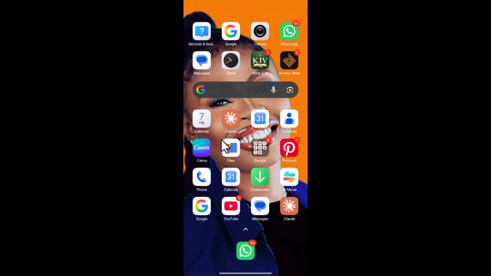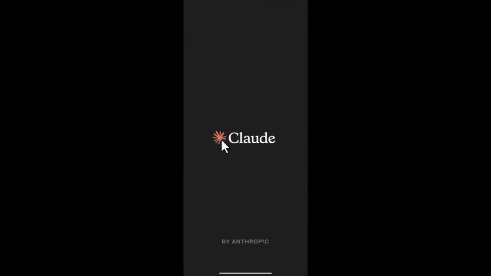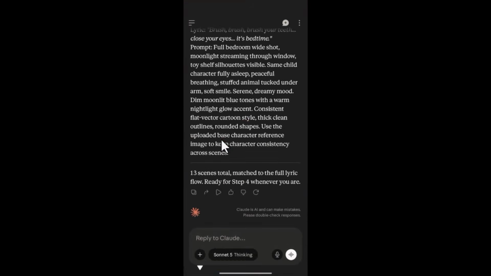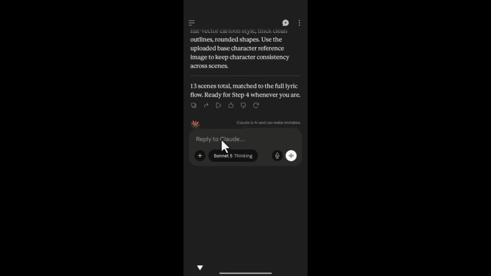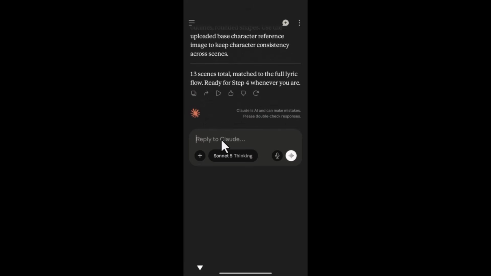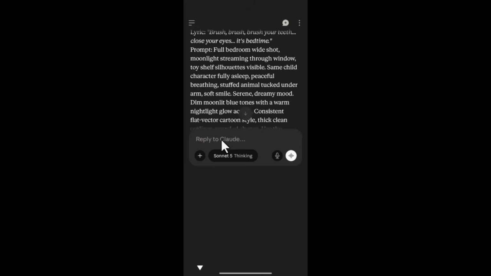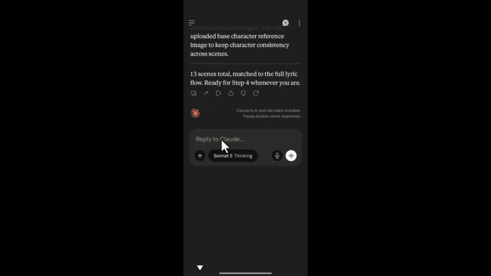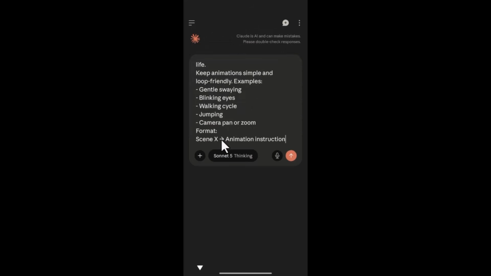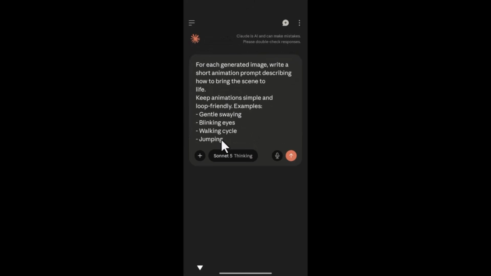Now please, this part is very important. Don't change your Claude AI. Don't change your chat to a new chat. We already have an existing chat that knows what we are creating. So if you change it to a new chat, it's going to give you a generic result. So at this point you're going to paste it in the same chat, because we already trained the memory to understand what we are creating.